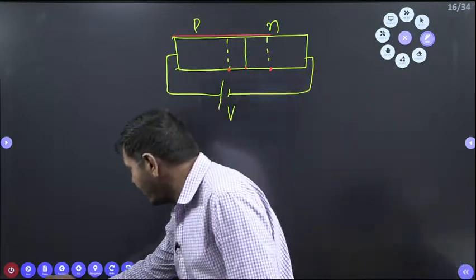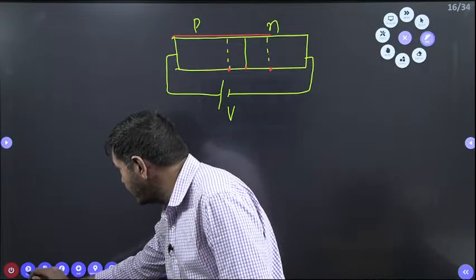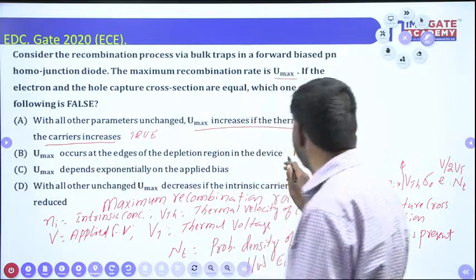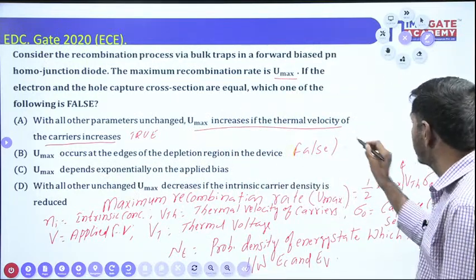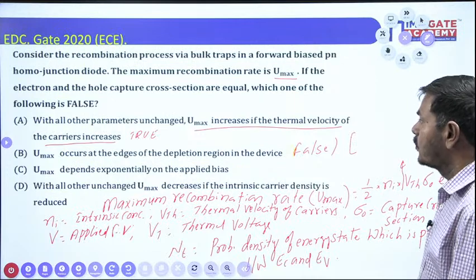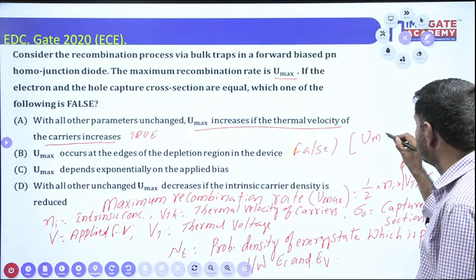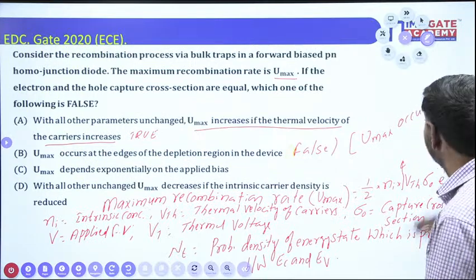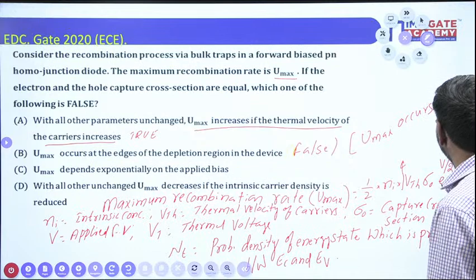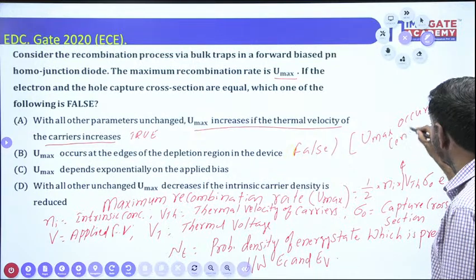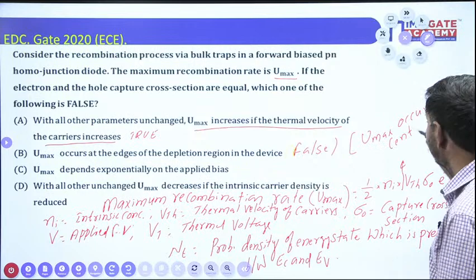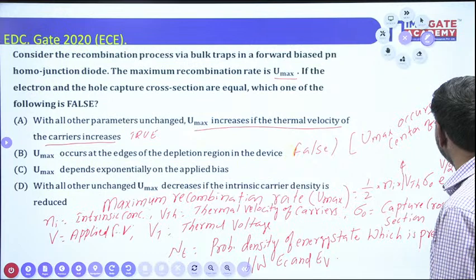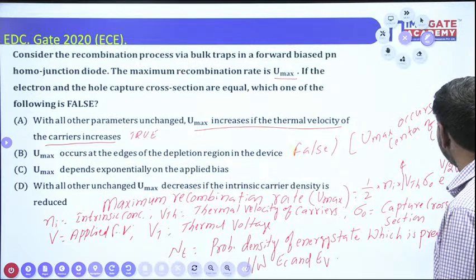That's why, as per that point, we can say this is wrong. Umax occurs at the edge of the depletion region in the device is false. The reason we can write here: Umax occurs at the center of the depletion layer only.